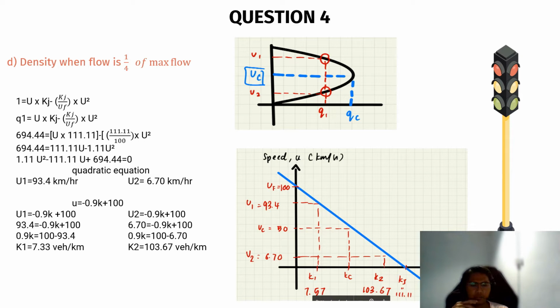So we arrange it, we will get 694.44 is equal to 111.11 U minus 1.11 U square.